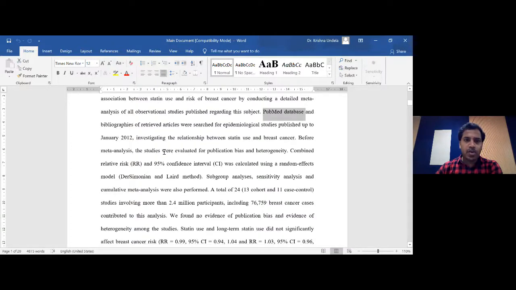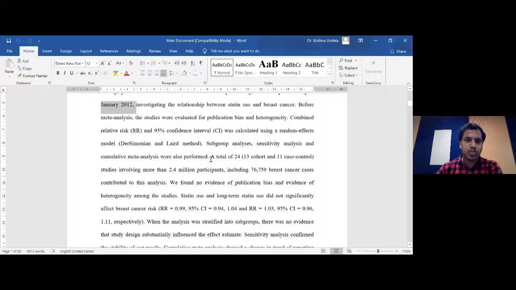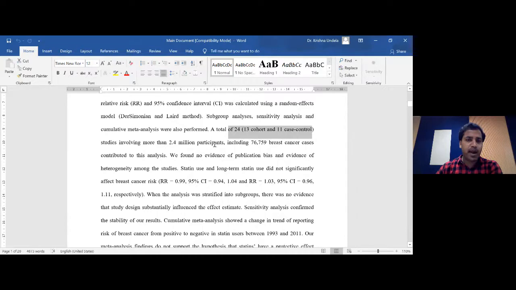And then we mentioned till what date we have searched. We searched all the articles till January 2012, and then we conducted the meta-analysis and also looked at publication bias, and then we mentioned the result section. So we got a total of 24 articles. Out of these, 13 are cohort study designs and 11 are case control study designs, including 2.4 million participants.